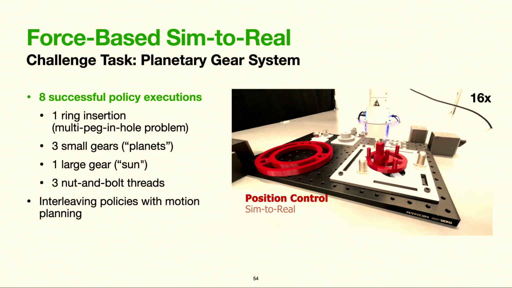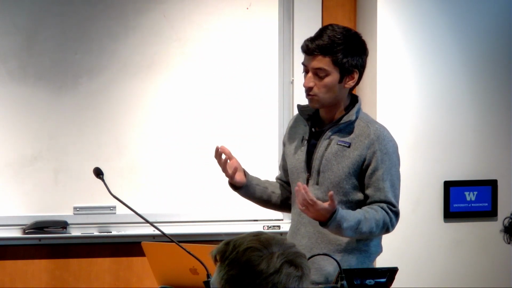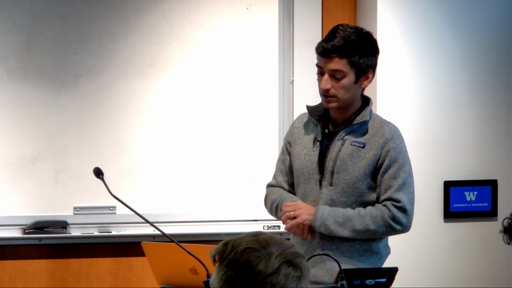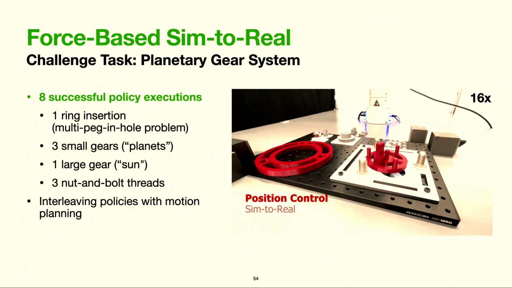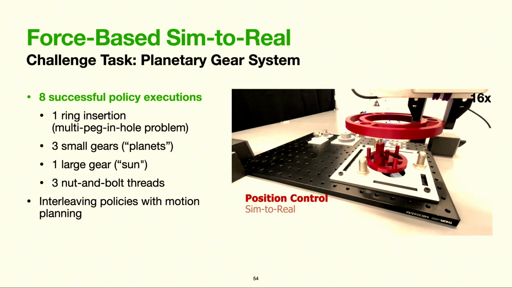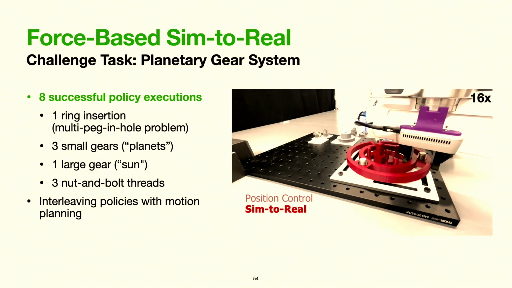We showed that the same force-based sim-to-real approach could also be used for more complicated tasks, namely planetary gear assembly. These are gear systems that are commonly found in, for example, automobiles, bicycles, and so on. This requires 8 policies to be executed in sequence. Okay, I forgot to play the video, but it's playing now.